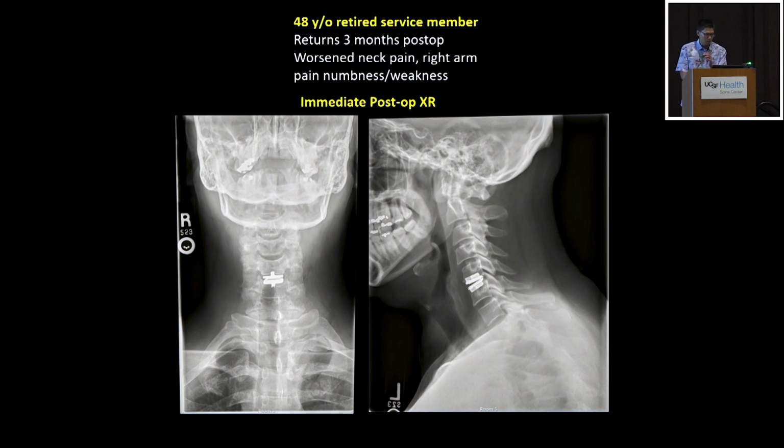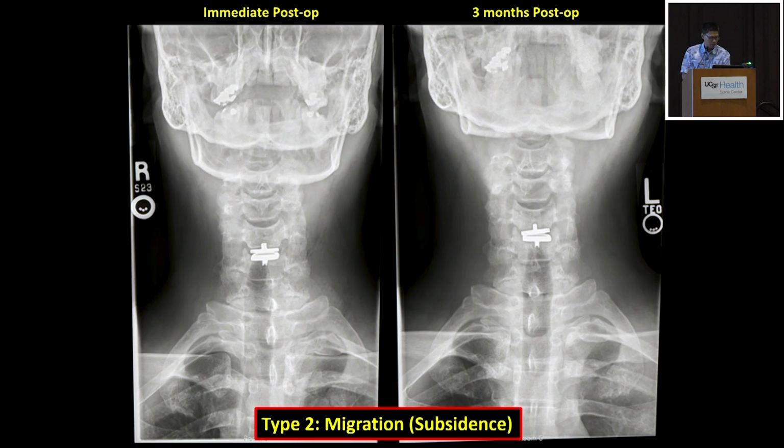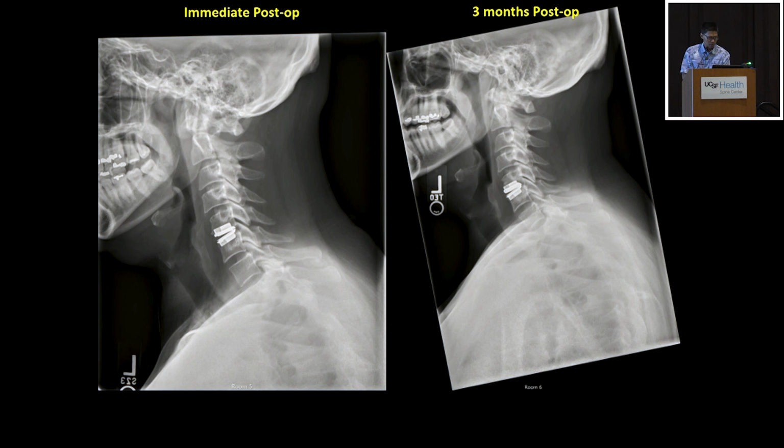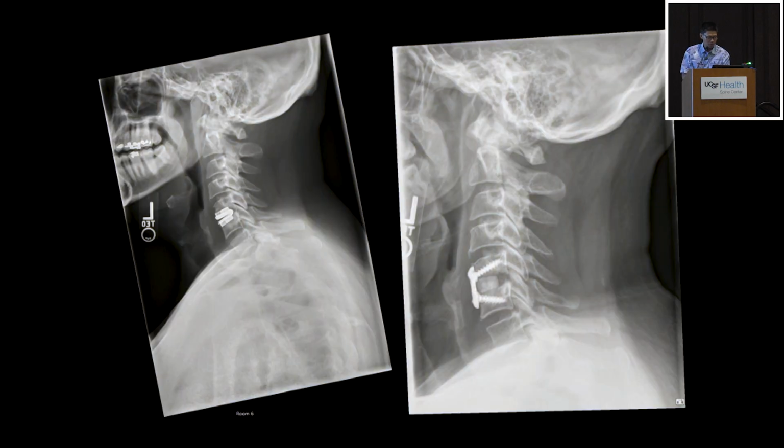So just going through some of those subtypes. There's a patient that had a ProDisc C, comes back a few months later, has some worsened neck pain, arm pain. I'll have some cases later if we have time, but you can see that maybe this is reasonably placed. And you can see here at 3 months, there's a little bit of coronal deformity. And if you look at the lateral, you can see that it's subsided. So that's the main reason for his symptoms and pain. Ended up doing a revision.